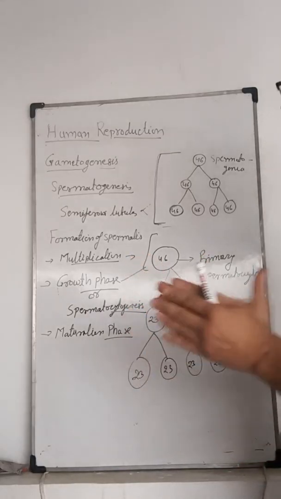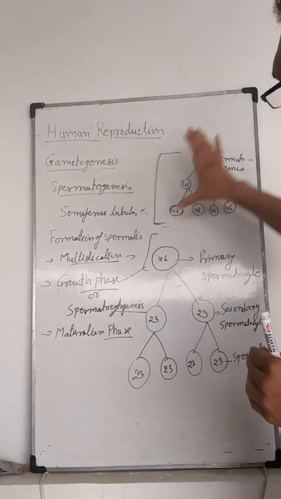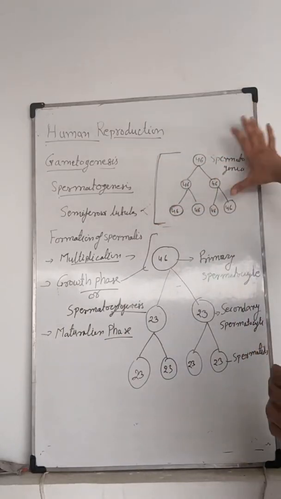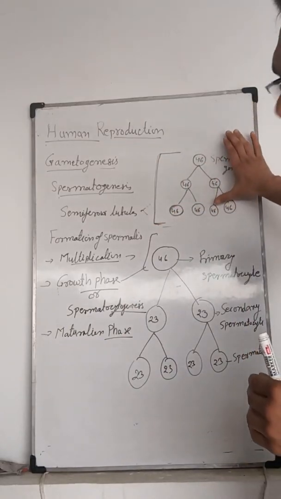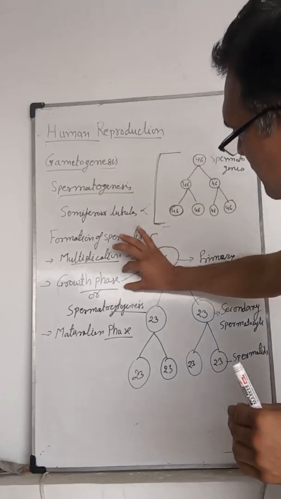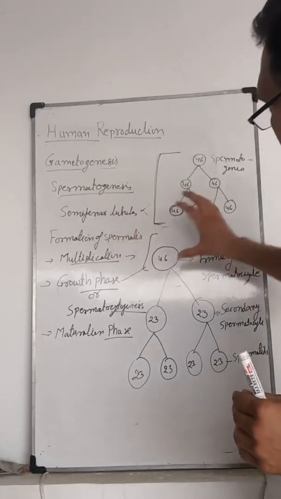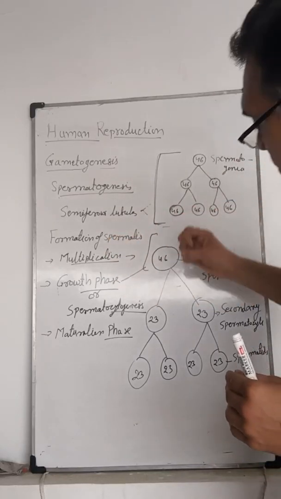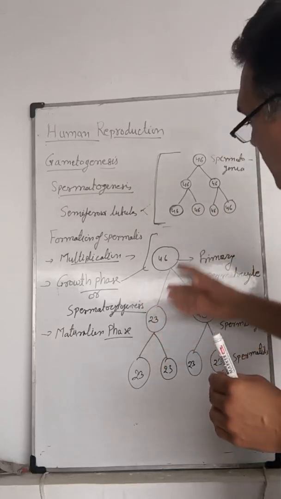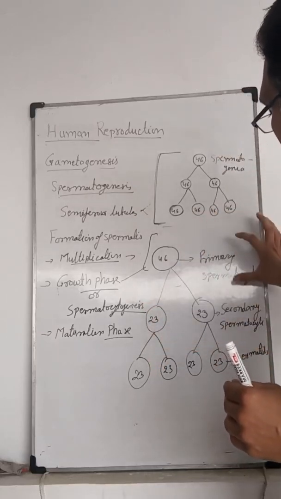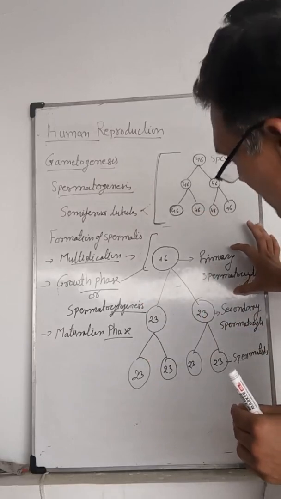So these are the three phases. First is the multiplication phase, during which spermatogonia multiply by mitotic division. Second is the growth phase, in which spermatogonia enlarge and grow in size, forming the primary spermatocytes.